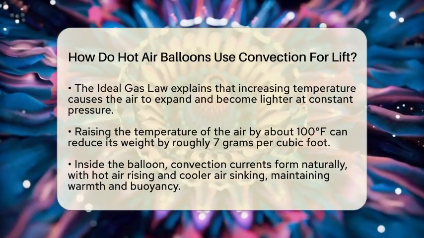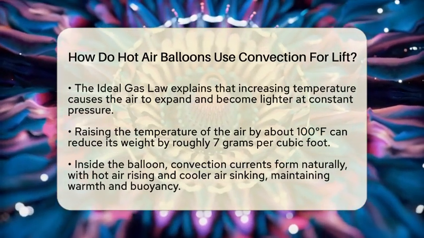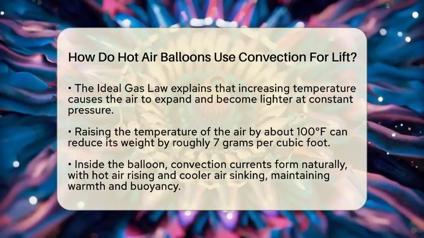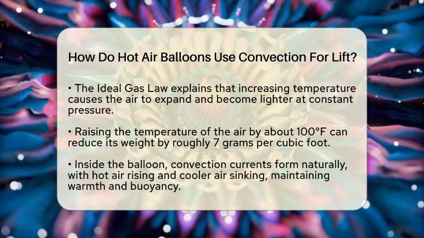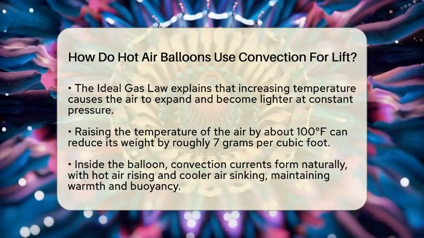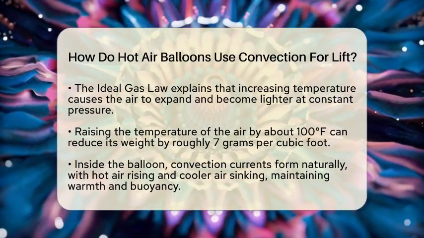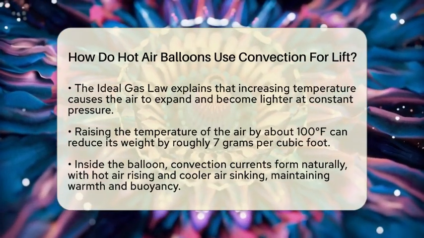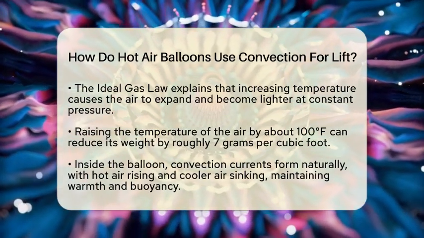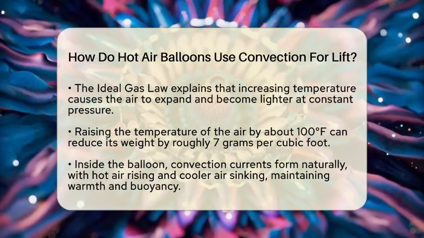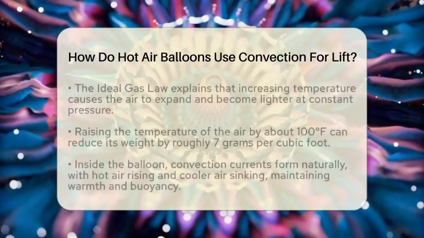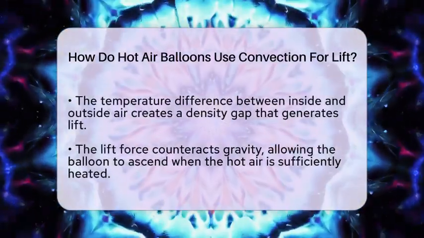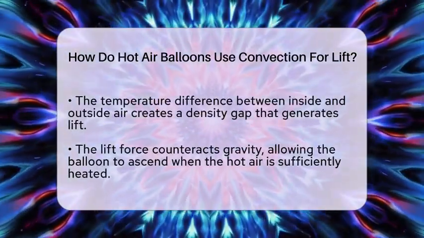For example, raising the temperature of the air by about 100 degrees Fahrenheit can reduce its weight by roughly 7 grams per cubic foot. That small change adds up when you have a large volume of hot air inside the balloon. Inside the balloon, convection currents develop naturally. Hot air rises toward the top of the envelope, while cooler air sinks to the bottom to be heated again. These currents help keep the inside of the balloon warm and buoyant.